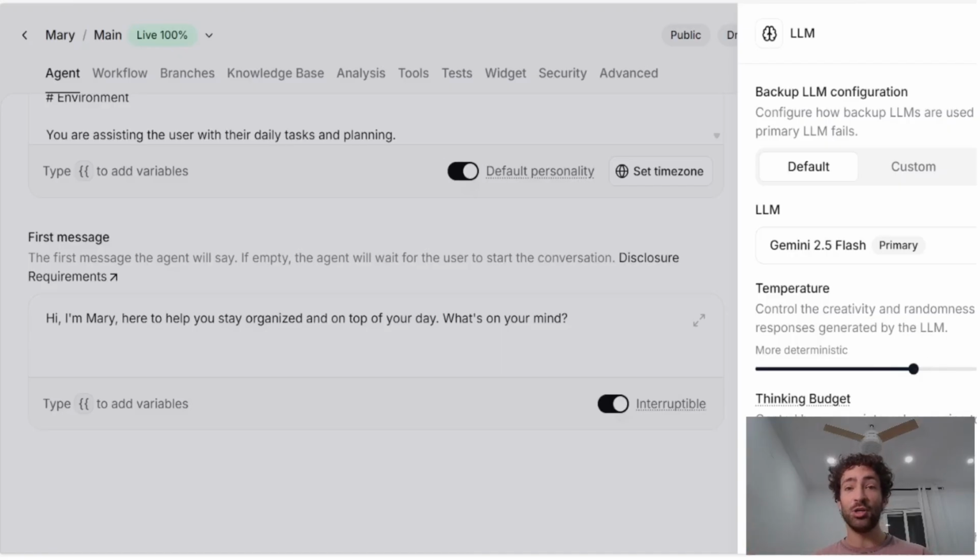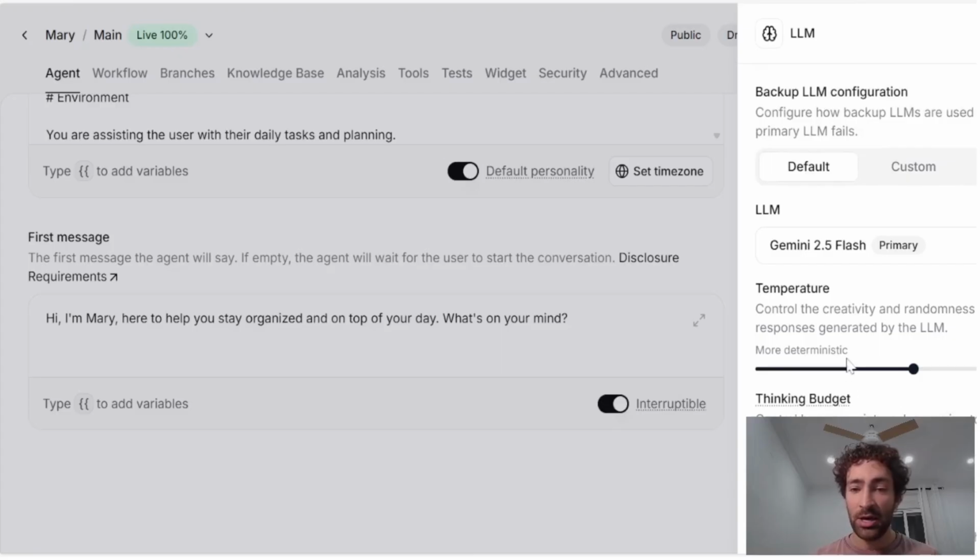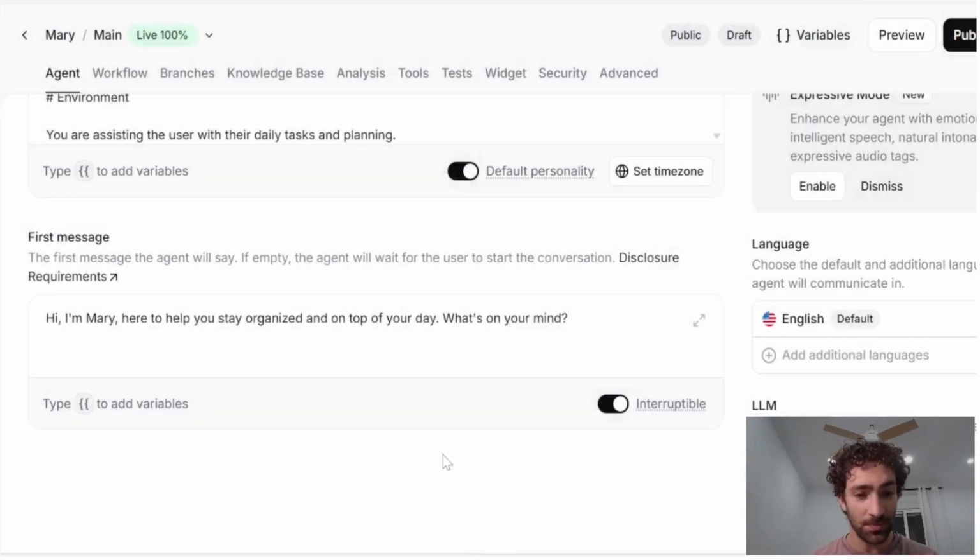But if I was going to use it as a chatbot for policies or something like this that will look at documentation and give me results on this, then I want to make sure that it's much more deterministic. And we can limit the token usage, etc. So for now, we're going to leave this as it is and just change the temperature.